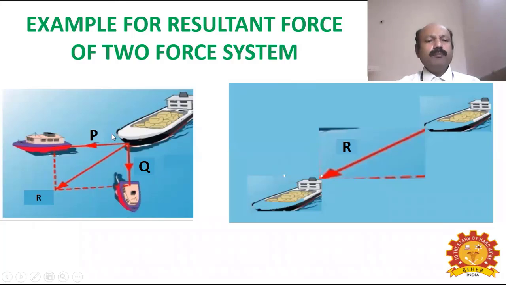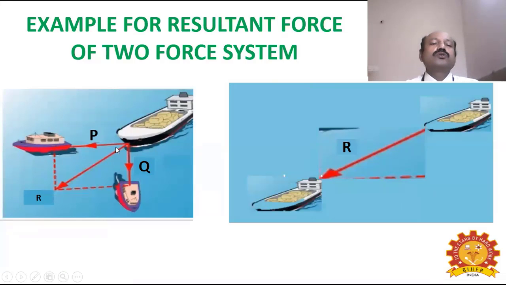Because of the combined effect of the forces applied by these two boats, the larger white color boat starts to move in the southwest direction. It is not going towards the west direction or towards the south direction. The combined effect of these two forces causes the larger boat to move in the southwest direction.